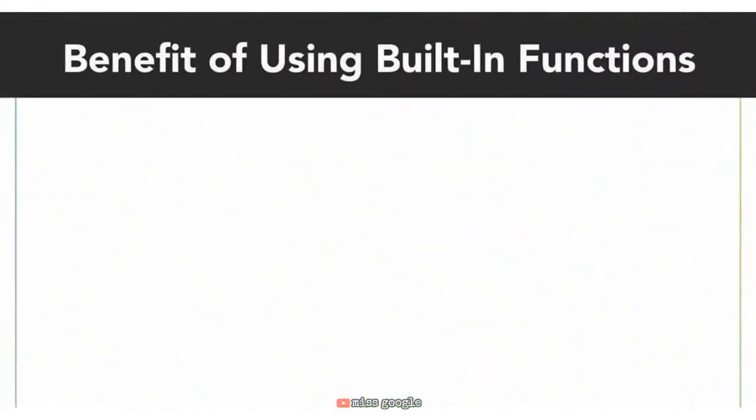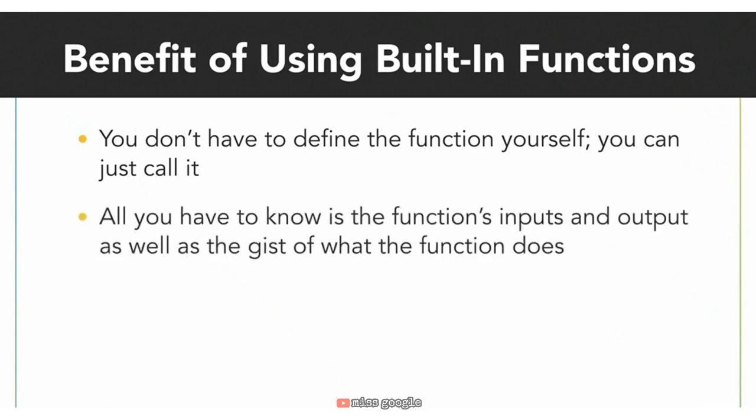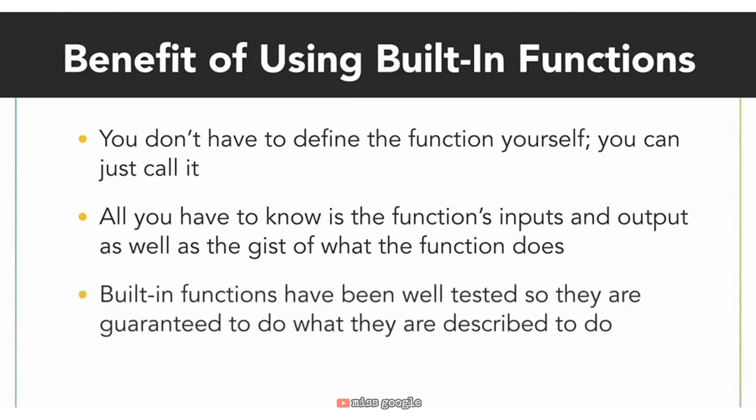So what's the benefit of using built-in functions? You don't have to write the implementation of the function yourself. The function is already defined, and you can just call it. All you have to know about the function is what it takes as input and what the expected output is, based on what the function does. Usually, if there is a built-in function for the thing you want to accomplish, you should use it, instead of creating your own custom function. Built-in functions have been tested a lot by the creators of the programming language. They are basically guaranteed to do what they are described to do.